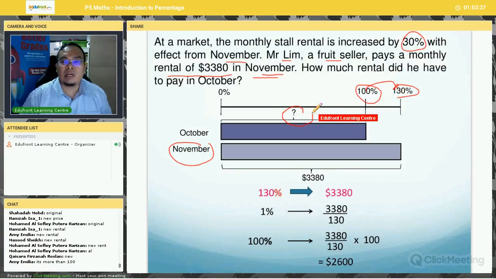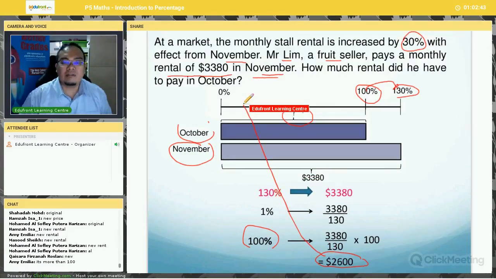So we need to find how much he paid in October, which is 100%. So 130% is 3,380. Find 1%, divide by 130. So 100% is just multiplied by 100. So you get 2,600, right?